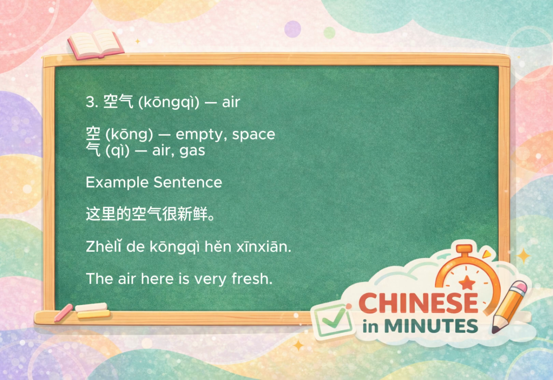The third word is kōngqì, meaning air. Kōng means empty or space, and qì means air or gas. Together, it literally describes the air filling empty space around us. This is one of the most straightforward words with qì. For example, 这里的空气很新鲜 means the air here is very fresh.